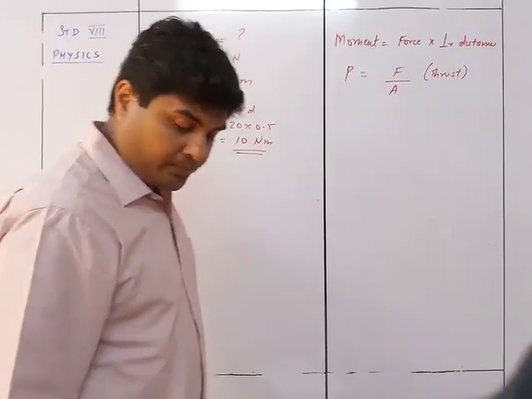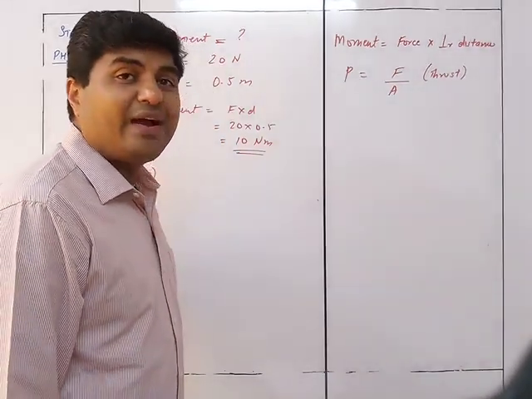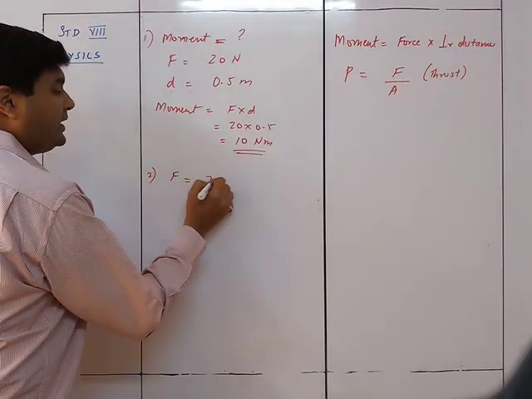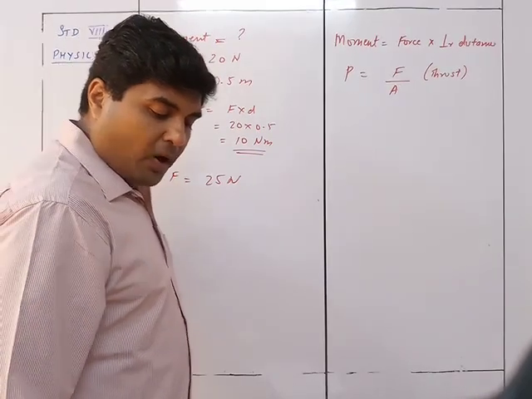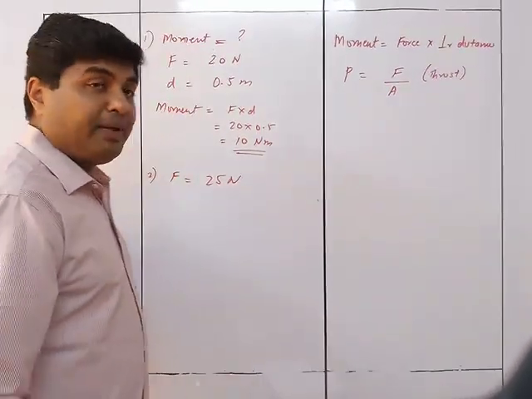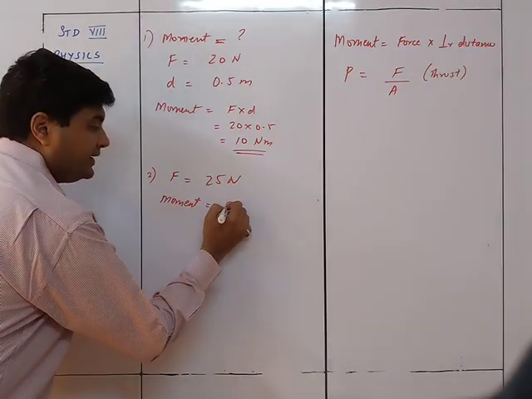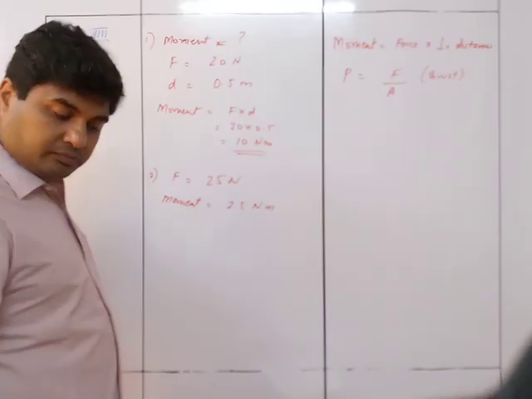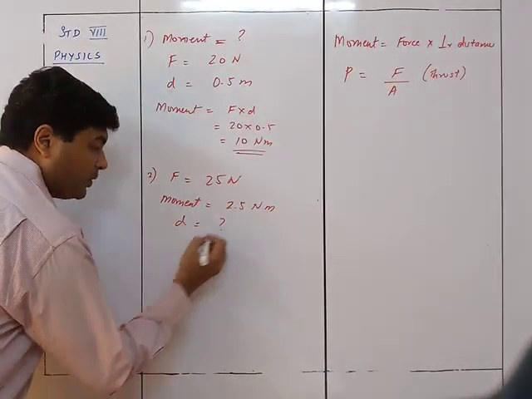Got it? That's the first one. Let's see the next, second one. The moment of force of 25 Newton. So again force is given to me as 25 Newton. About a point is 2.5. That means the moment is given to me as 2.5 Newton meter. You need to find out the perpendicular distance. So D needs to be found out.